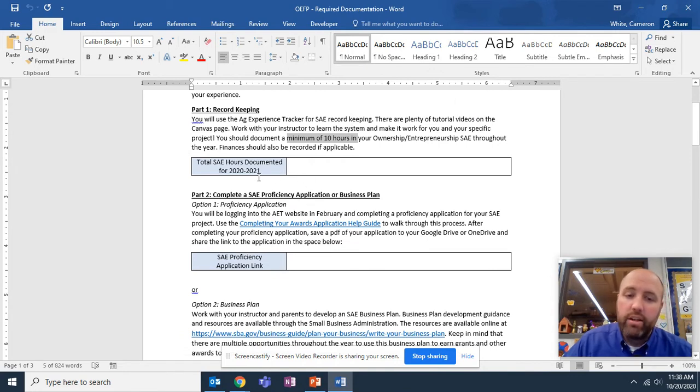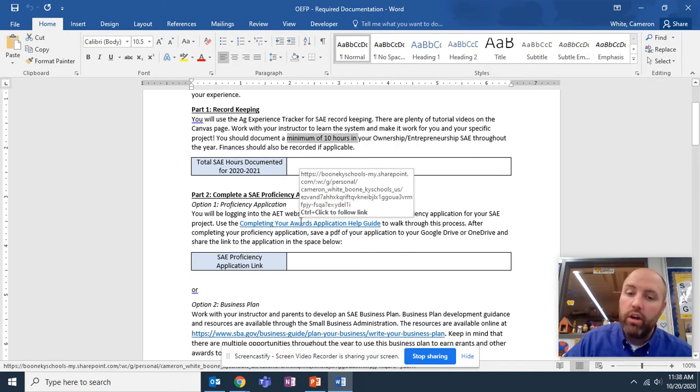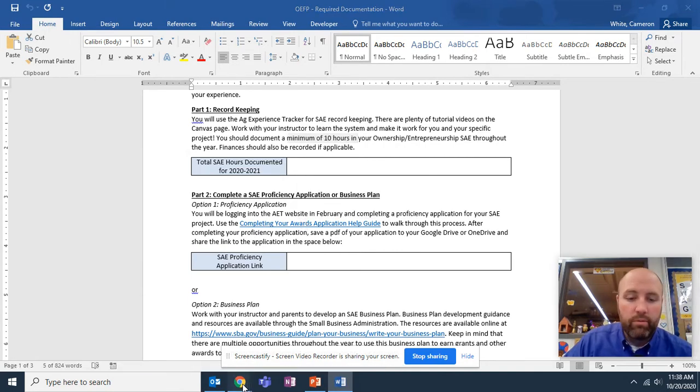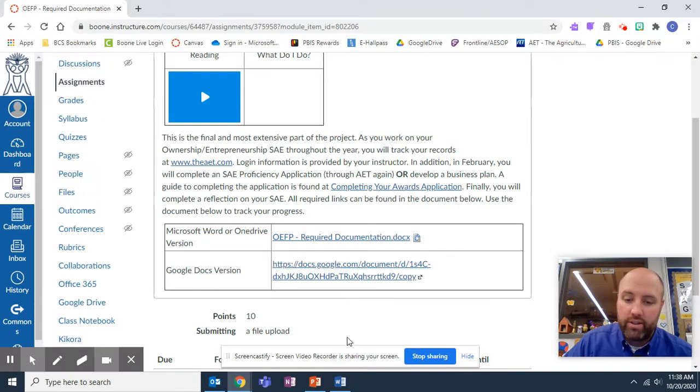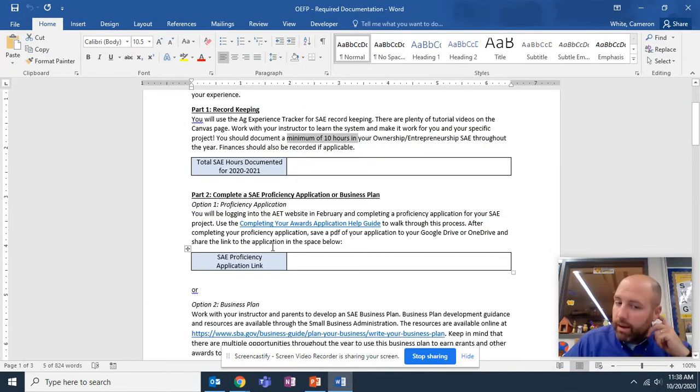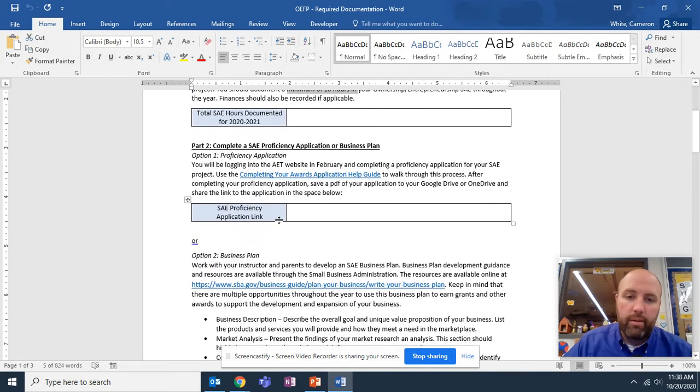After that, once you have documented those hours, you are also going to complete a proficiency application. There is a guide here for completing that. That guide was also back here on the Canvas page. So you can complete that proficiency application on AET. It's very straightforward once you follow the guide, but the important part is make sure that you complete that following the guide. This does need to be completed in February if you choose this route.